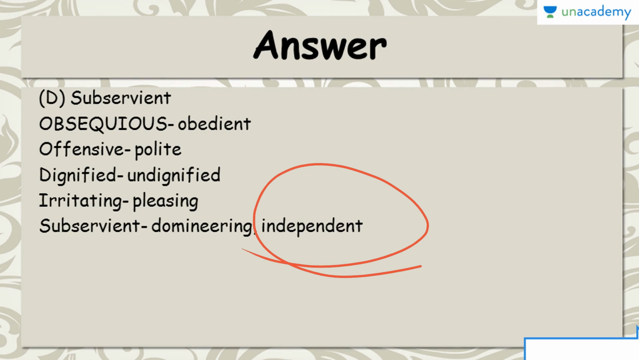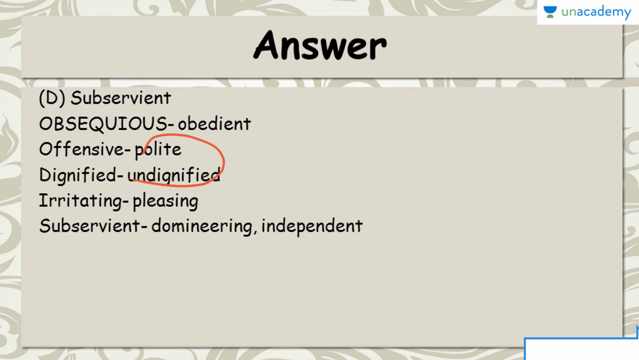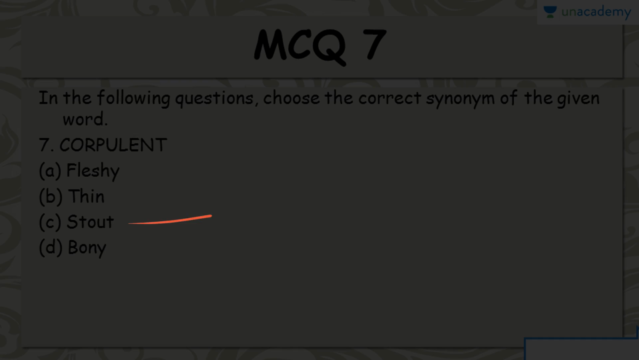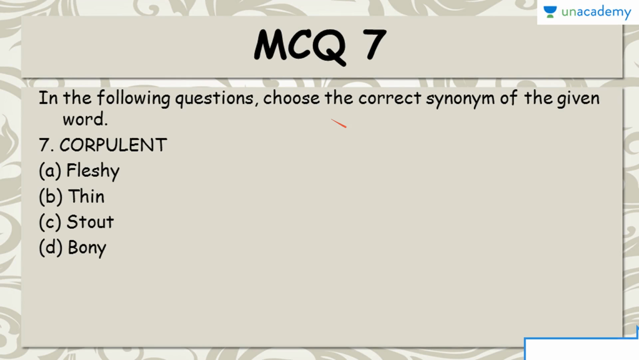Offensive means being polite. The opposite to offensive is being polite. The opposite to dignified is undignified. Irritating is to pleasing. So we have learned 4 MCQs. That is obsequious, subservient, offensive, polite, dignified, undignified, irritating, and pleasing. These were the antonyms. MCQ 7 speaks about synonym.